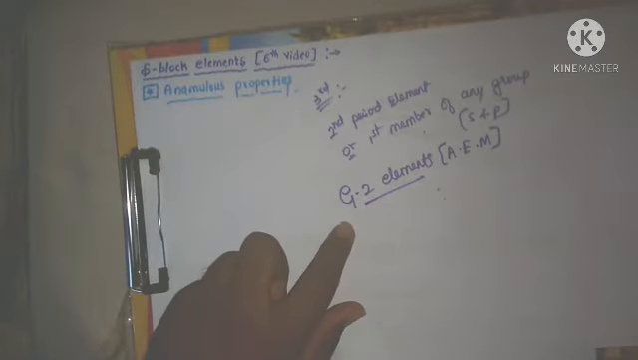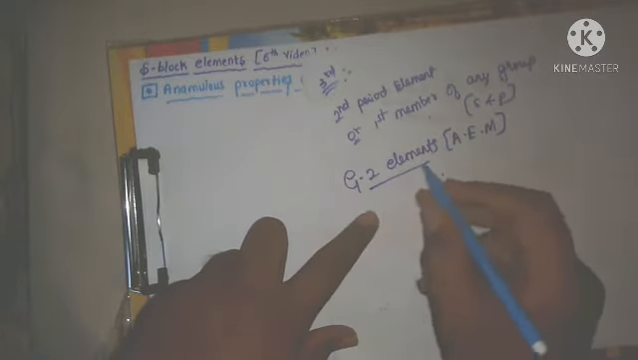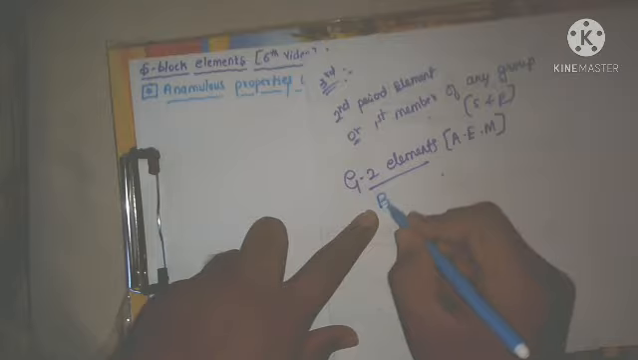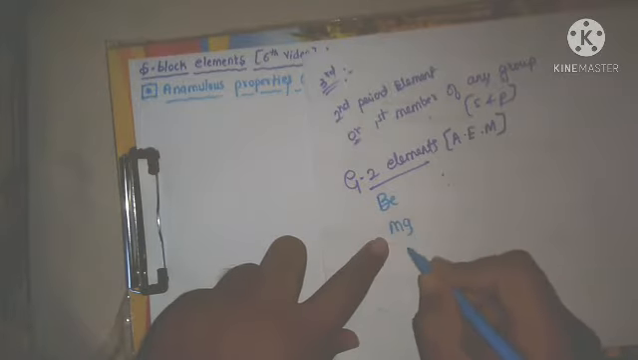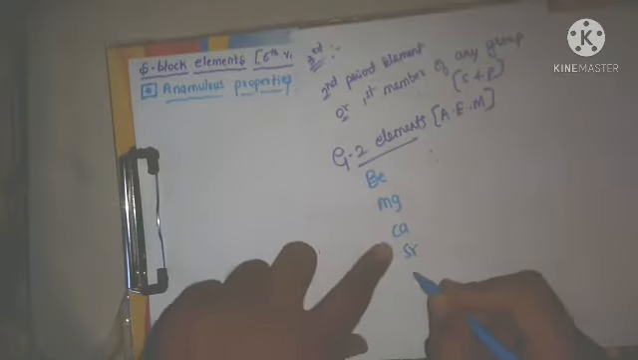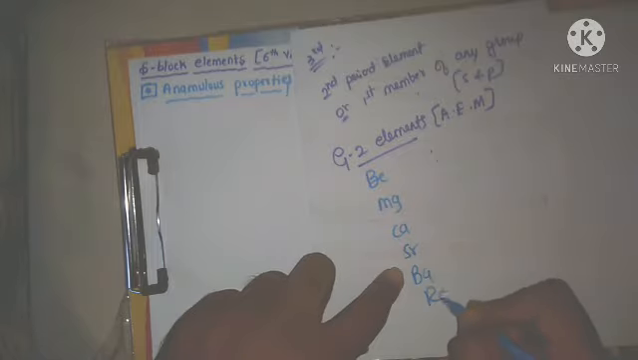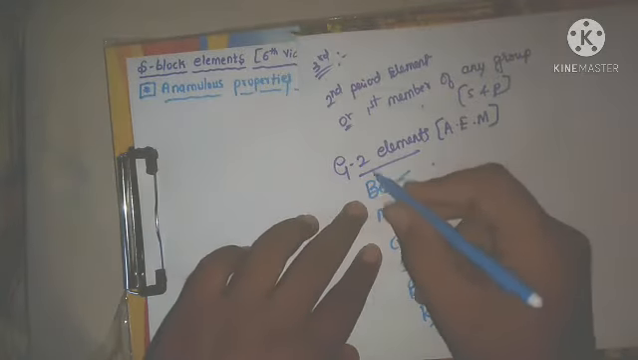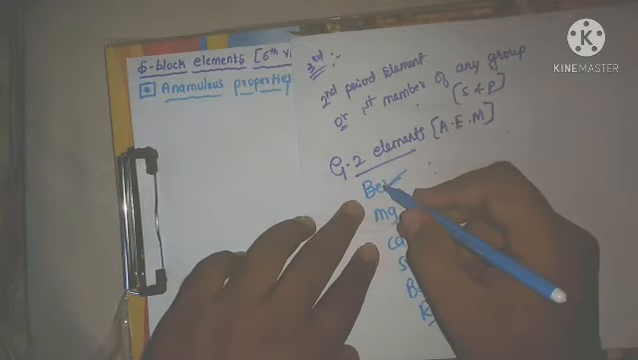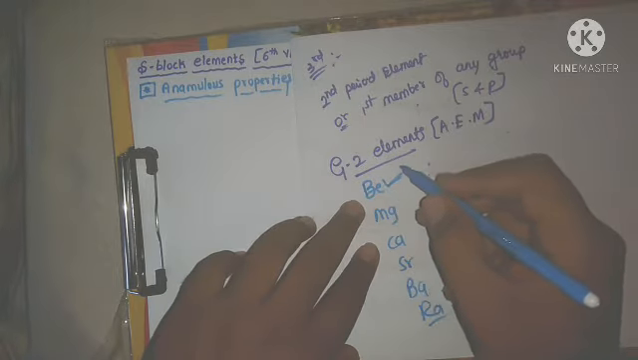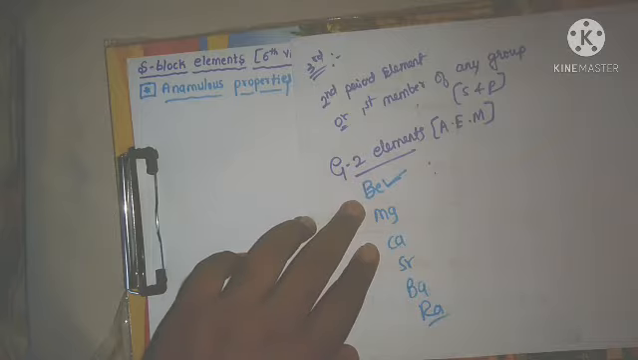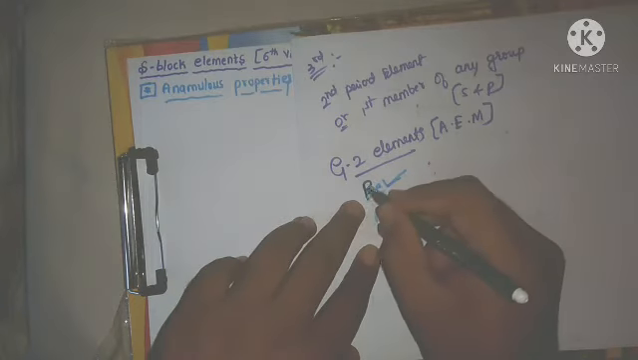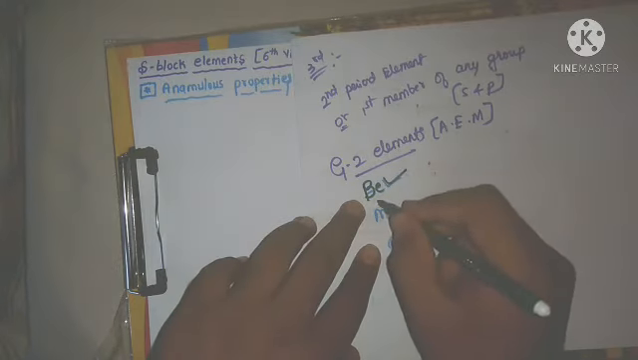Now here, alkaline earth metals, what are the elements? Or group 2 elements, what are the elements? Beryllium, magnesium, calcium, strontium, barium, radium. Here radium is the radioactive element. Beryllium is the first member of group 2, the first member of the second group, or alkaline earth metals. Therefore, it shows the anomalous properties.